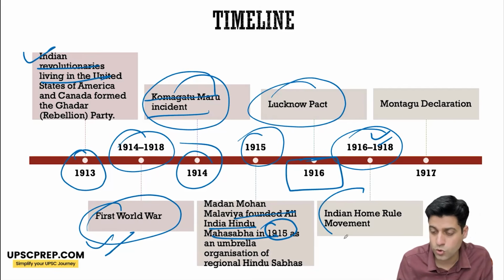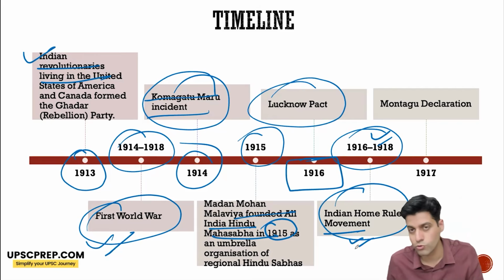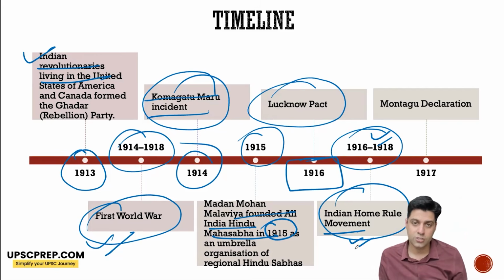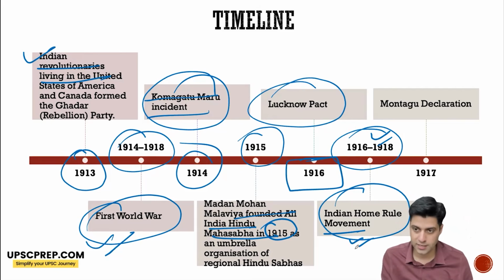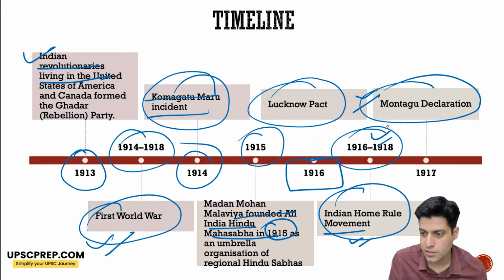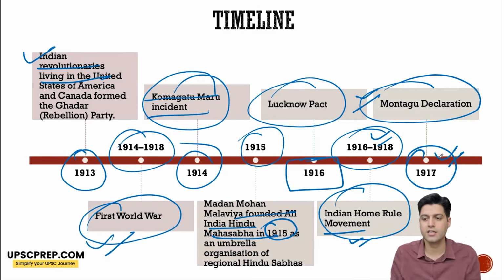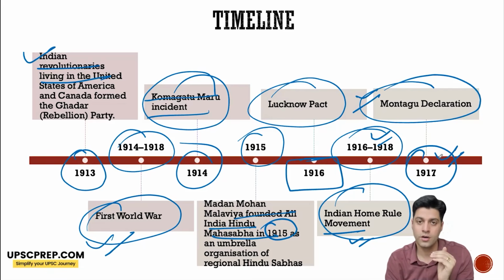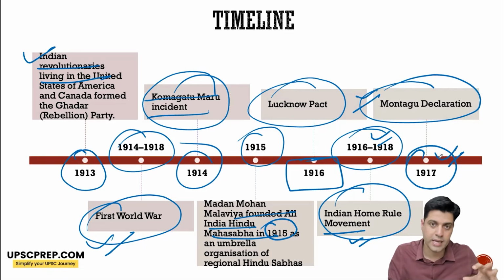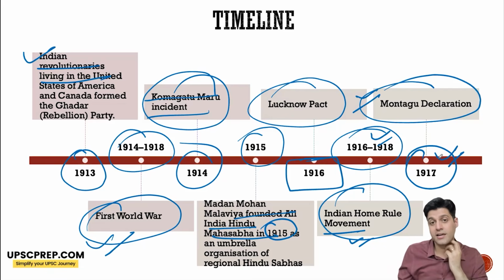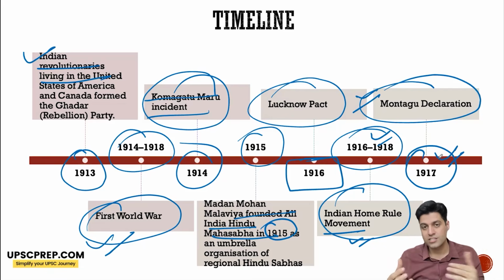1916 to 1918, the Indian Home Rule movement started on the lines of the Irish Home Rule movement, under two different leaders for their separate Home Rule Leagues, one under Annie Besant and the second under Bal Gangadhar Tilak. The Montagu Declaration came in 1917. The Secretary of State said that the ultimate objective of the British in India is to have responsible government with self-governing institutions. So this became a very important declaration on which the future national movement was based.